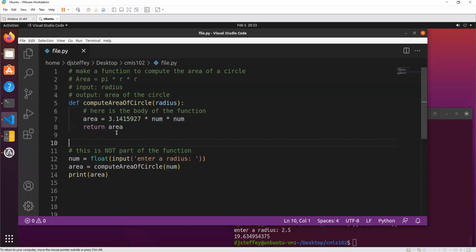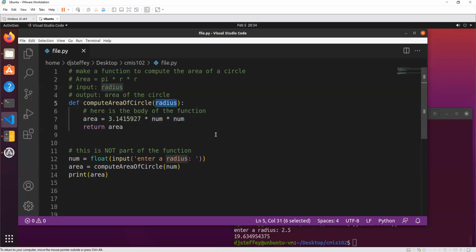What I mean by this, just to make it perfectly clear, is this num exists outside of the function. It's created right here. The num equals to whatever. That's where it's created. And since this exists outside of the function, you should not be using it inside of a function. If you need that value as part of your function, it needs to be an argument.